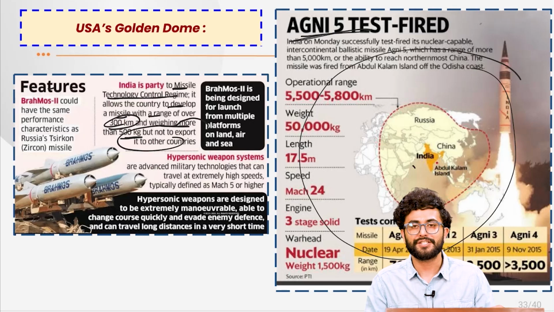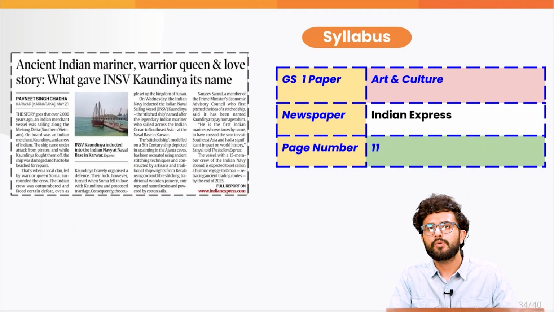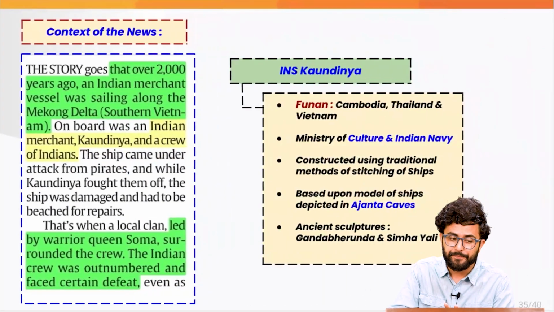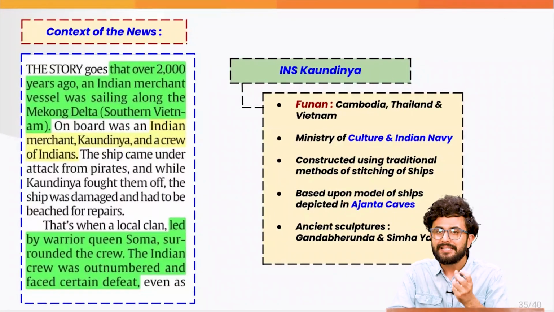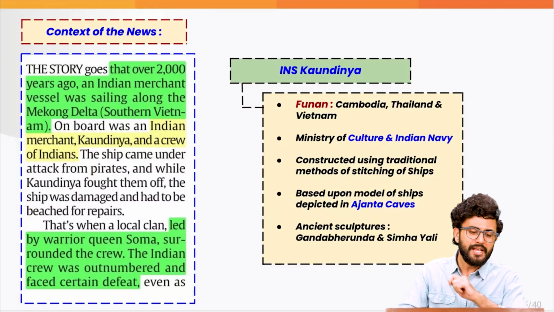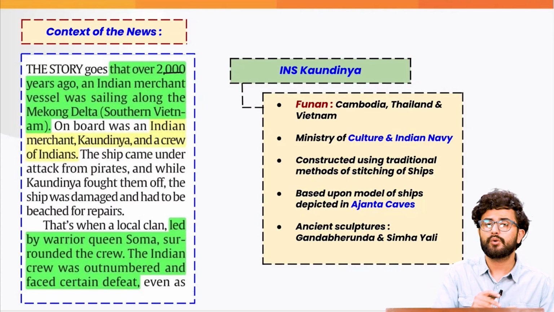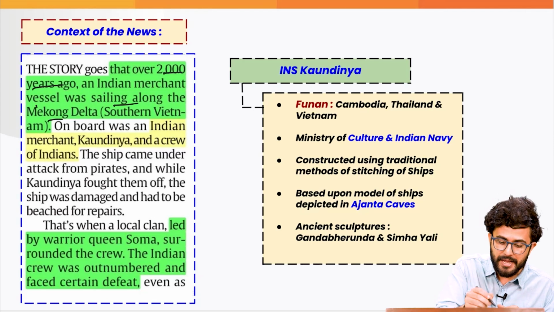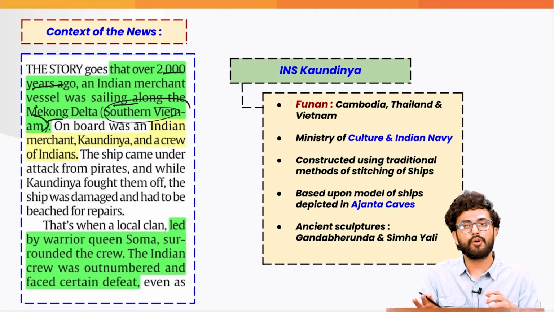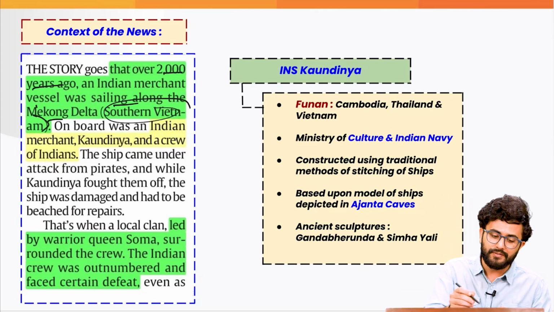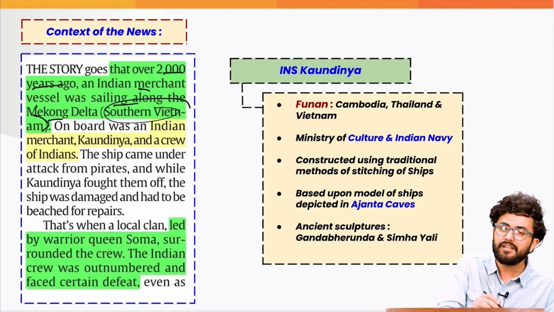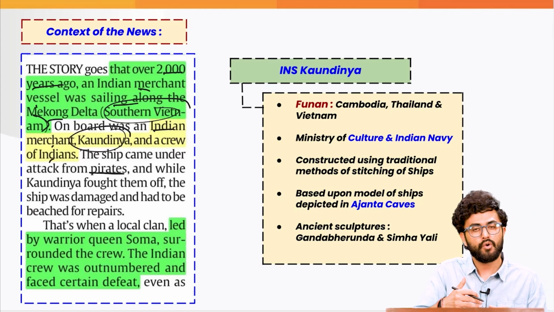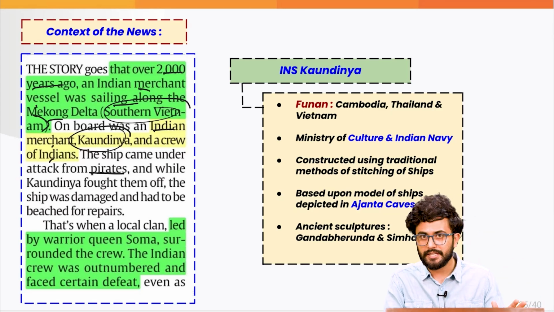We move forward to the next news, where we are going to read about a sailing vehicle which has been developed called Kaundinya. What is the story? Why this name particularly, Kaundinya? The story actually goes back over 2000 years ago, where there was an Indian merchant vessel which was sailing across the Mekong Delta, that is the southern Vietnam of today. And on board that particular merchant vessel was an Indian merchant named Kaundinya. The ship came under attack from pirates, so Kaundinya fought very bravely and repulsed them.